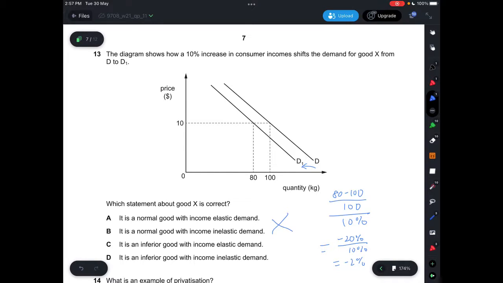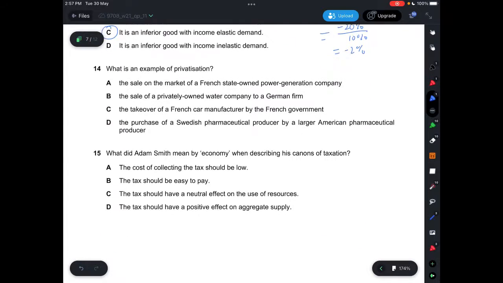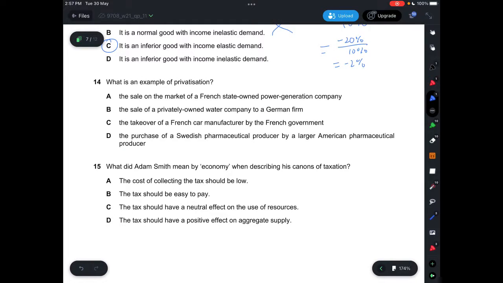Yep. So that means it has to be income elastic demand. This one should be income elastic demand because it's 2. And so is C. If it's income inelastic demand, it should be less than 1. So this one is 2, so it's more than 1, so it has to be income elastic demand. All right. And then for question 14, what is an example of privatization?